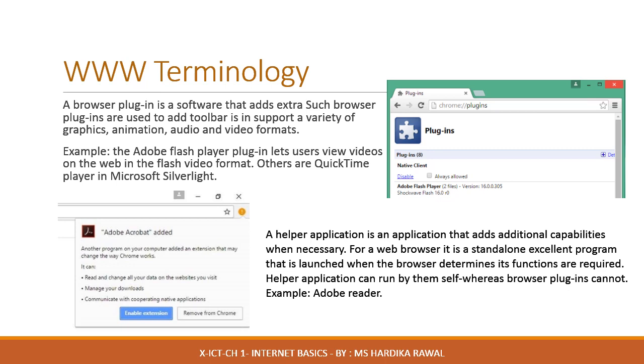A helper application is an application that adds additional capabilities when necessary. For a web browser, it is a standalone external program that is launched when the browser determines its functions are required. Helper applications can run by themselves, whereas browser plugins cannot. For example, Adobe Reader. The terms browser plugin and helper application are used interchangeably. Nevertheless, the plugin is designed to be integrated into the browser and cannot run by itself. A helper application is a separate program launched by the browser whenever needed.